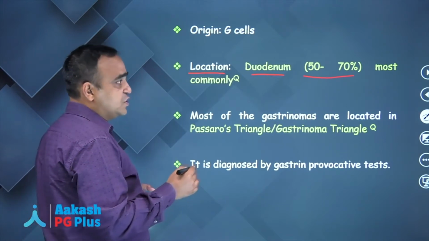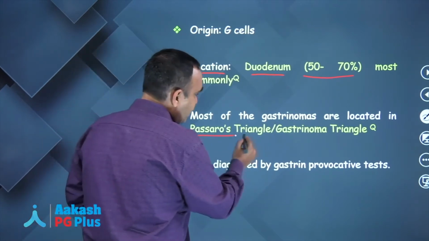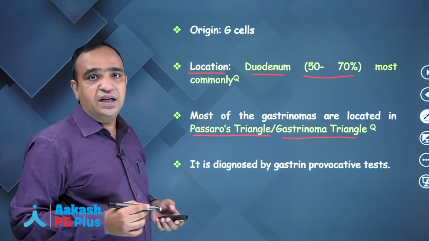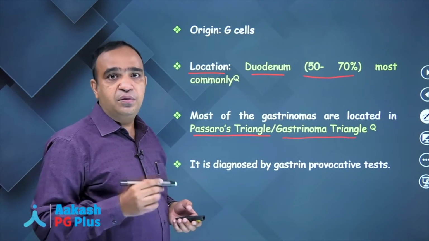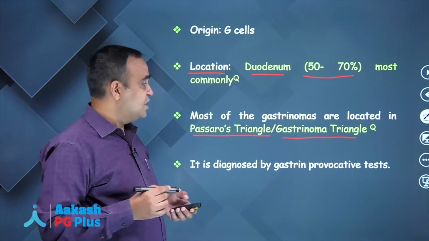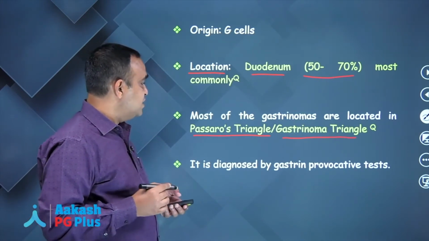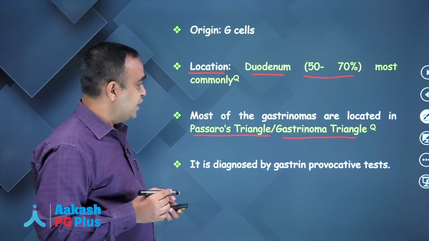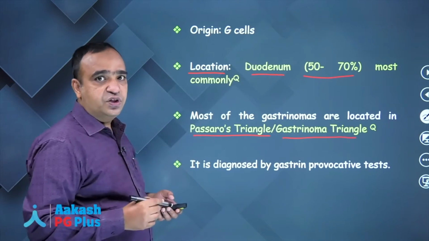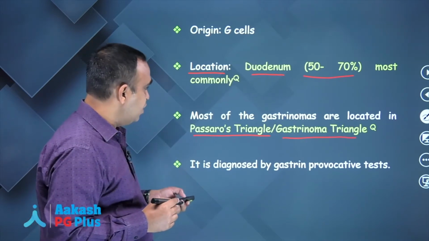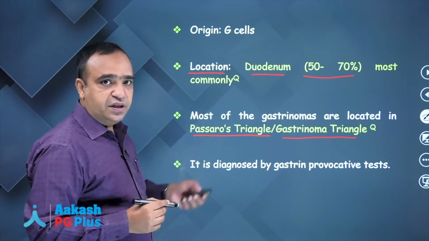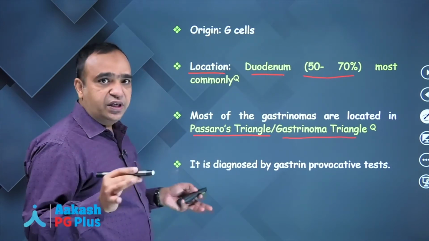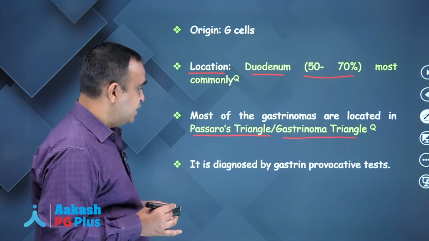Now most of the gastrinomas are located in the Pizarro triangle, also known as the gastrinoma triangle. Again this question has been asked in both NEET and AIIMS exams in many years. Now you must know what a Pizarro triangle or gastrinoma triangle is. I think I have a question based on the Pizarro triangle later on, so we'll talk about it there in the next question. You must know that most of the gastrinomas are located within this triangle.